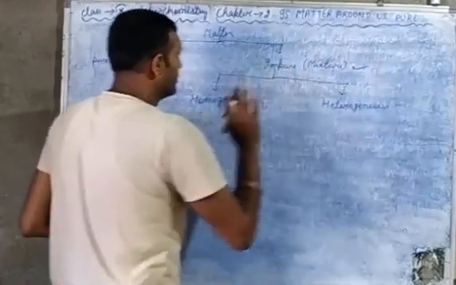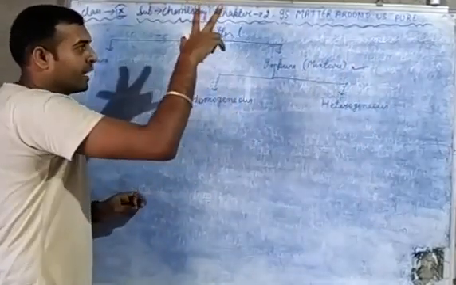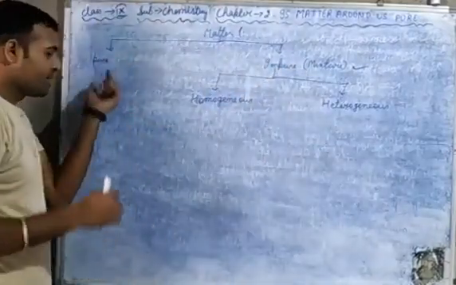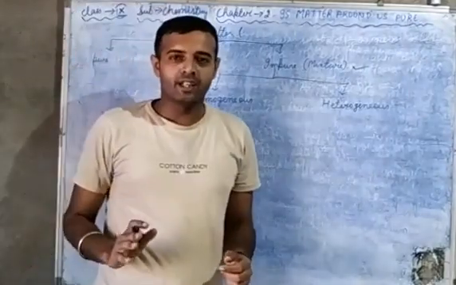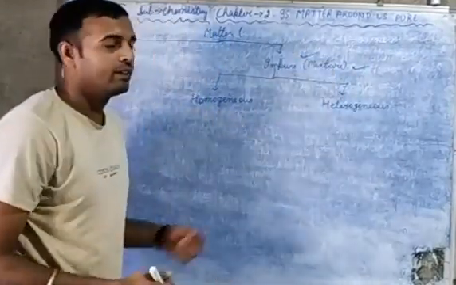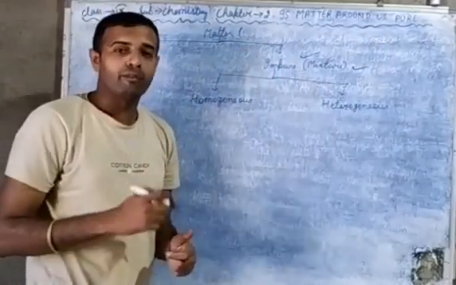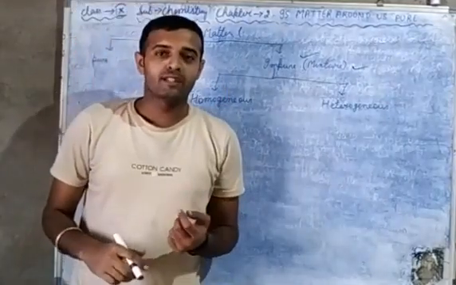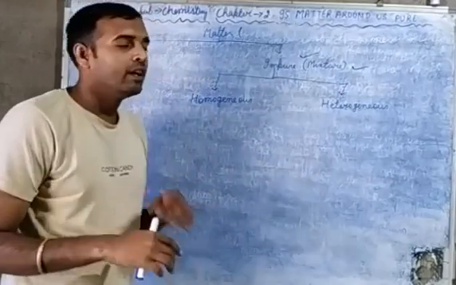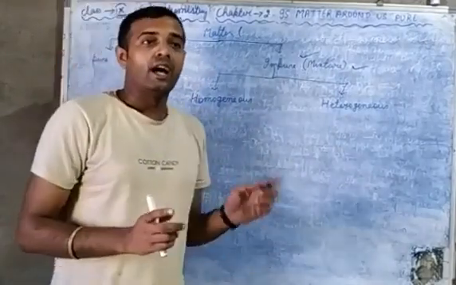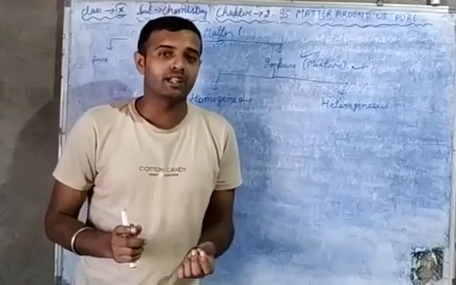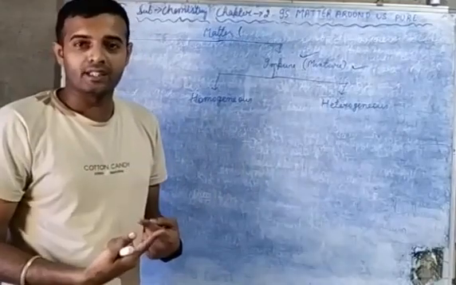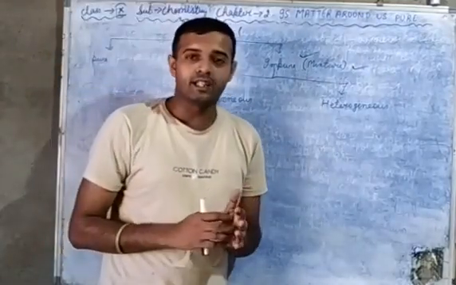First of all, as you know, matter is of two types on the basis of chemical properties, that is pure and impure. Pure substances we have discussed in our earlier classes, and today we will do this one. Now, what is an impure substance or mixture? Impure substances are those in which two or more elements or compounds are mixed in any proportion, do not combine chemically, and can be separated into their constituent particles by a suitable physical method.